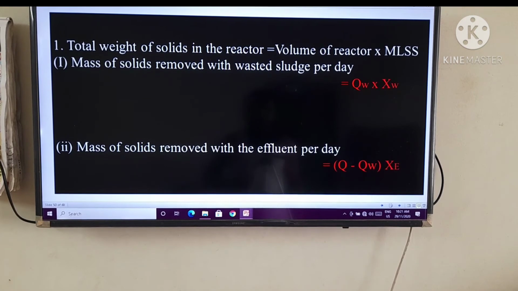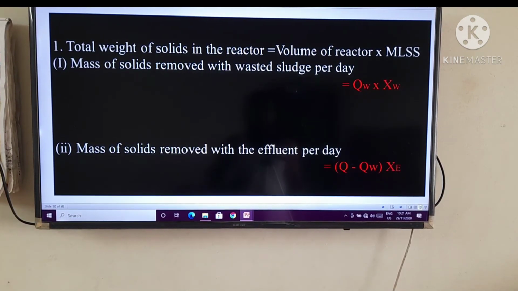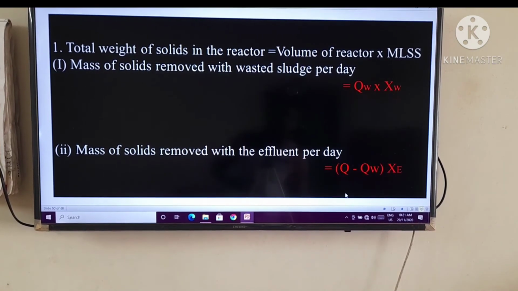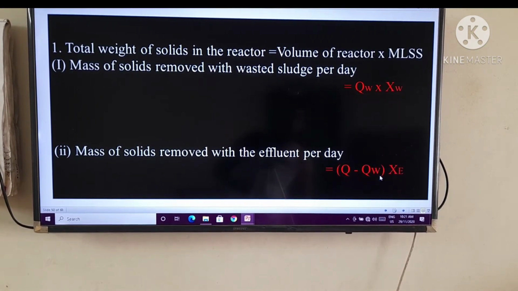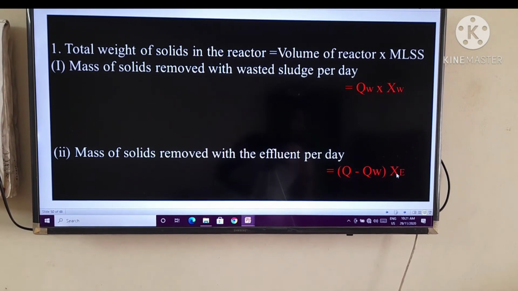Second, the mass of solids removed with the effluent per day. Now you are concentrating on the effluent, that is, it is equal to (Q − Qw) multiplied by Xe, the effluent discharge.